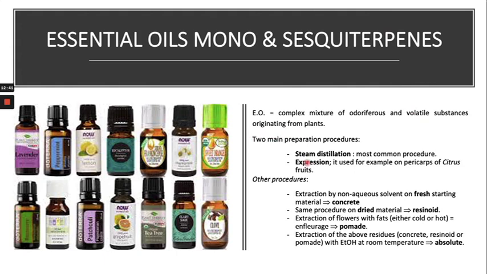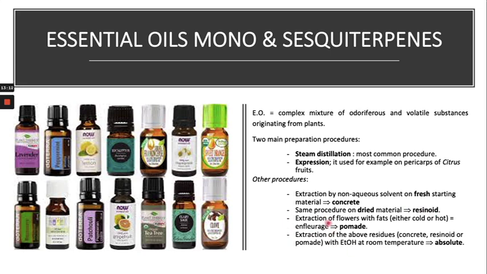There are several methods through which essential oil can be prepared, out of which some are very common, which are steam distillation and the expression method. Another common procedure is extraction by a non-aqueous solvent, or some procedures on dried material. As a result, the resinoid will form.